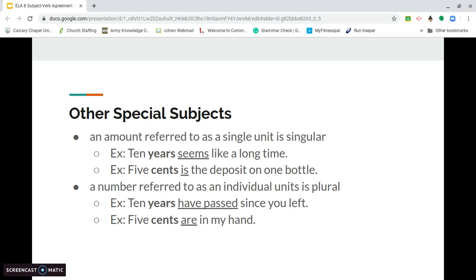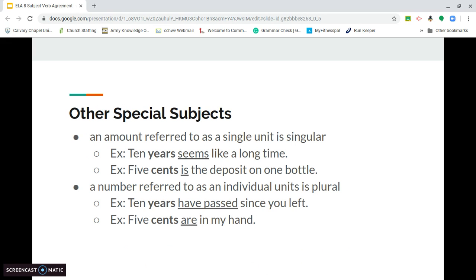When a number is referred to as individual units, it is plural. So again, we have the same subjects as we did before. 10 years have passed since you left. Well, in this instance, 10 years, it's talking about each of those 10 years. It's talking about the individual units of the years. They have passed since you left. In the next example, 5 cents are in my hand. And here, cents is referring to the 5 individual pennies, and so it's plural, and you need to use the plural verb are.